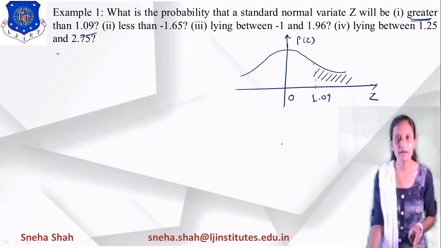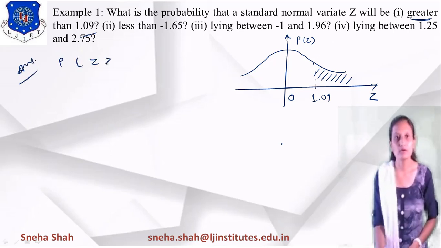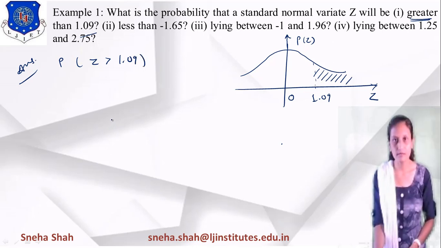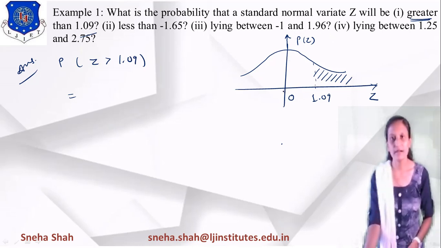So if I want to find the probability of z greater than 1.09, how will we find it? We can find it from the probability of this part. You know that the probability of this whole half equals 0.5, right?